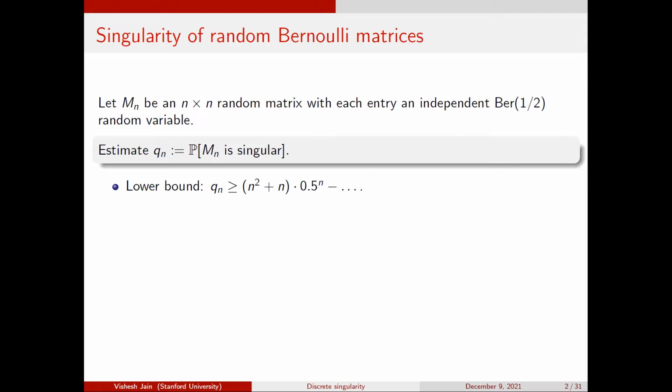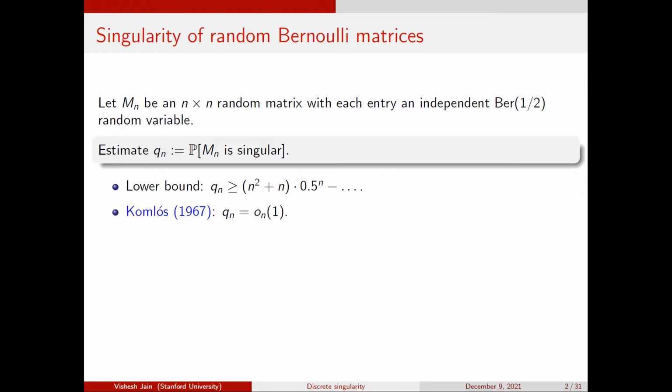Even though this lower bound is rather small, it seems like some obvious reason for the matrix being singular, and if you think a little bit about it, there doesn't seem to be any other way for the matrix to be singular. Somehow proving any sort of upper bound on the singularity probability is not very easy.